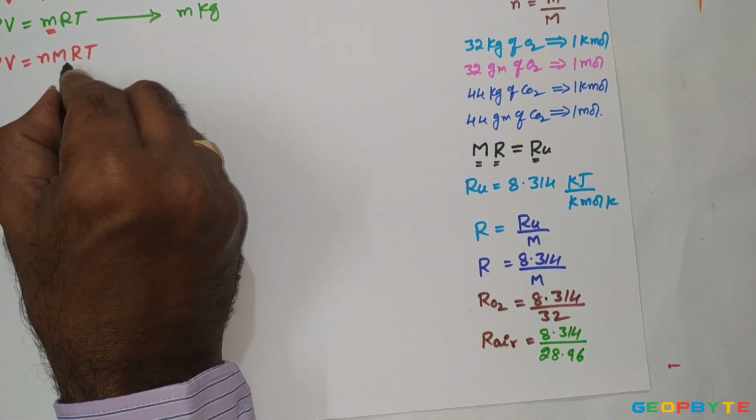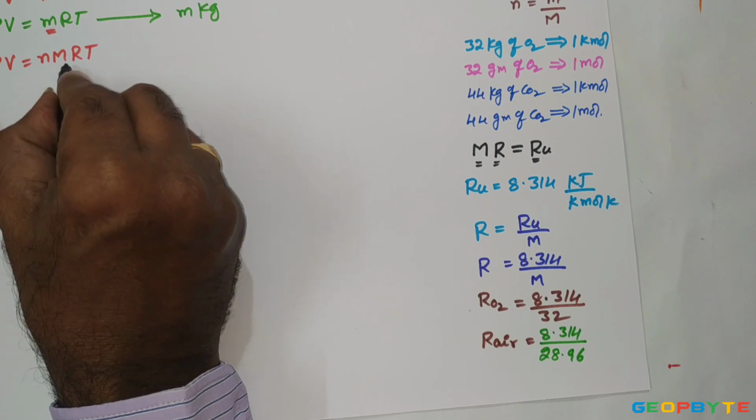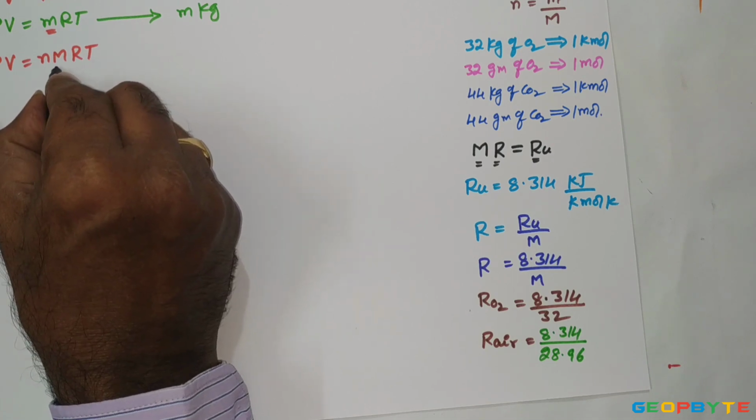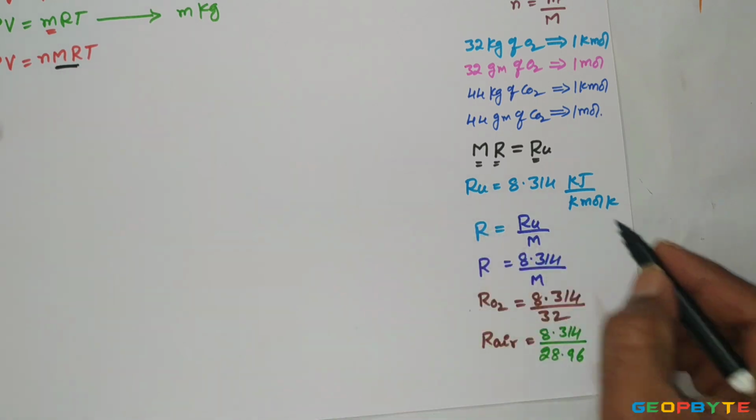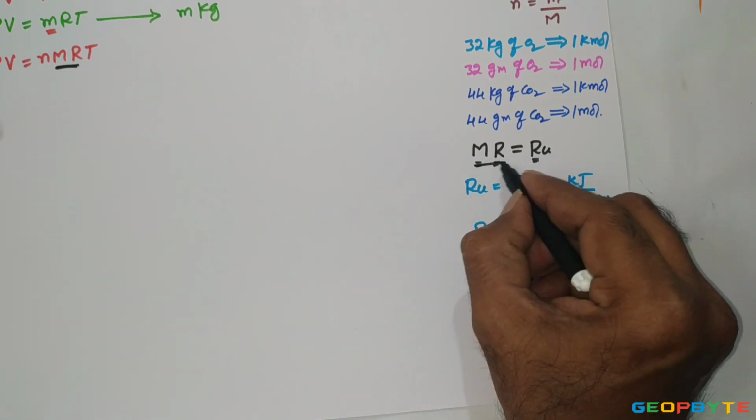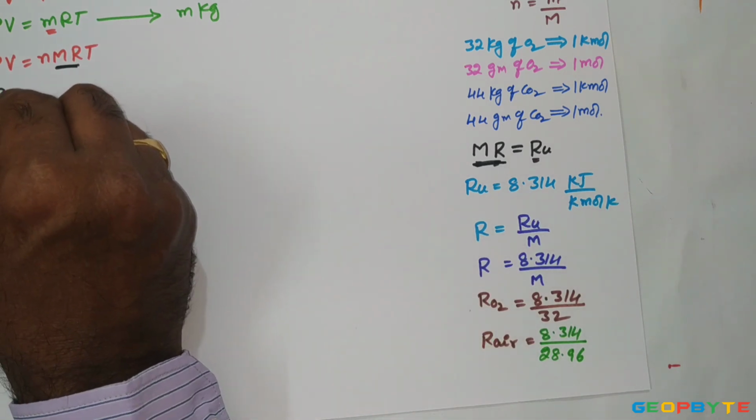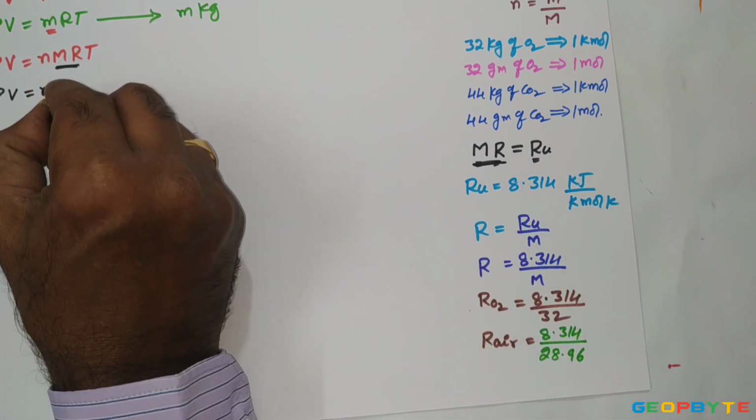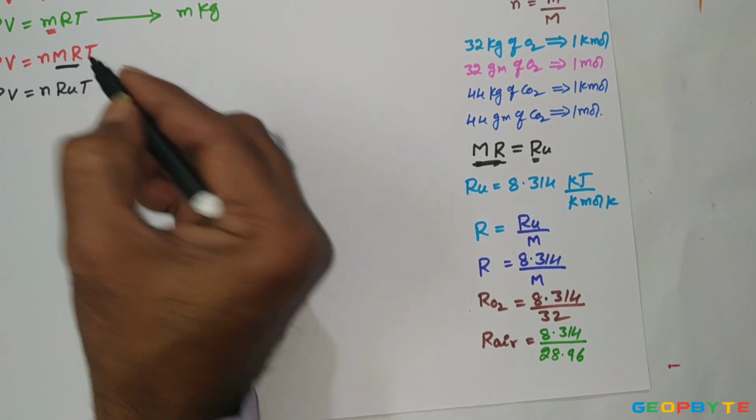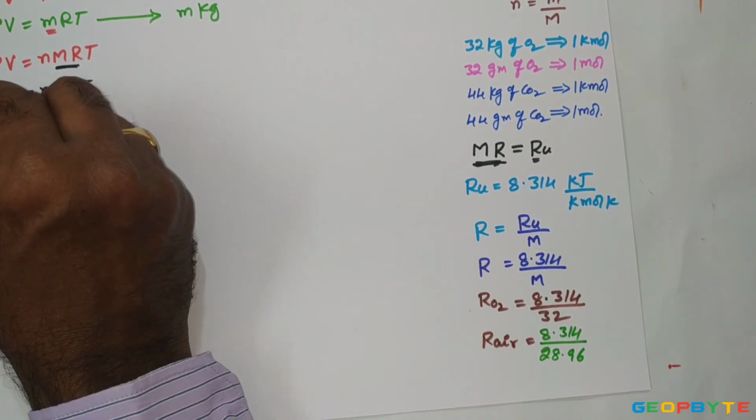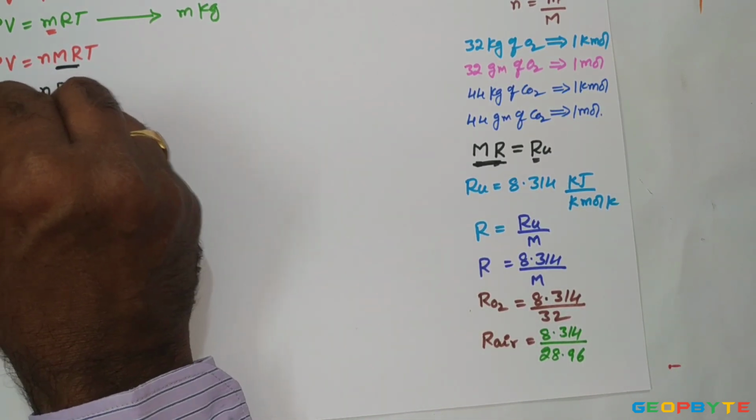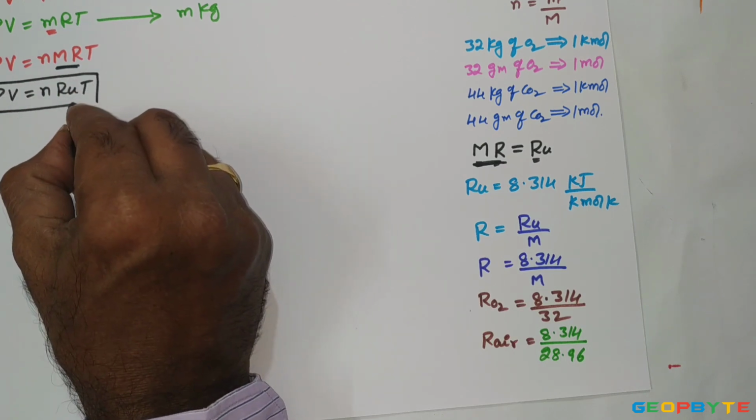Now come to this relation, PV equals n into M into R into T. But the product of molecular weight and gas constant is equal to the universal gas constant. So PV equals n into Ru into T. This is also the ideal gas equation in terms of number of moles.